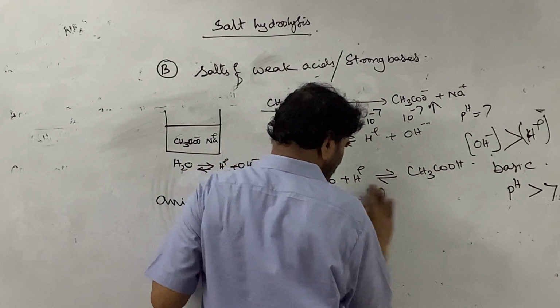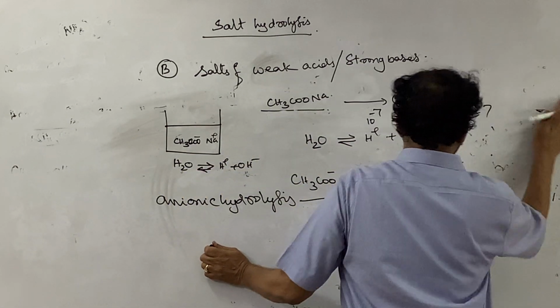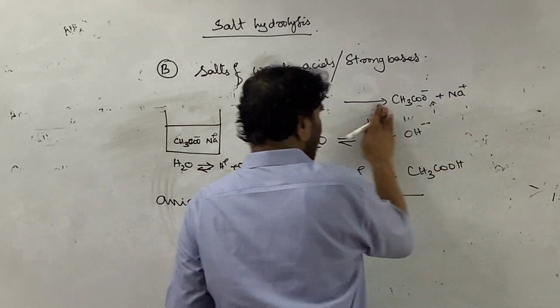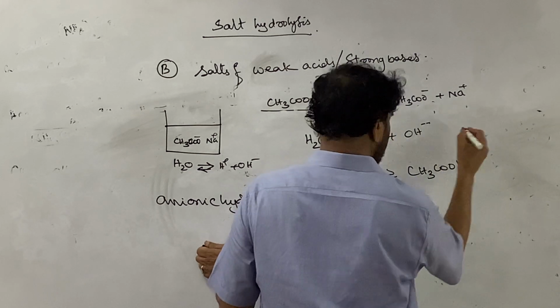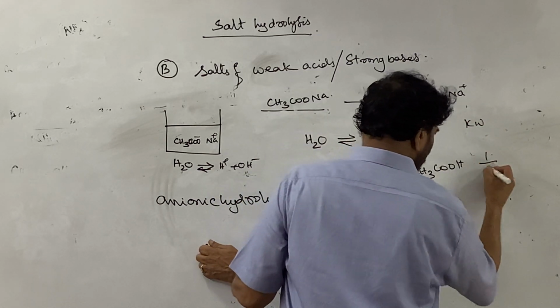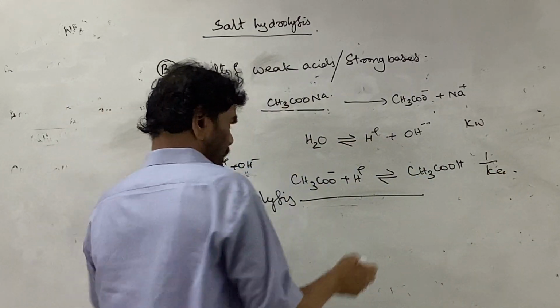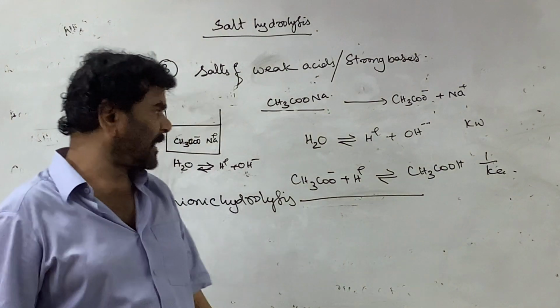Now, if you take the overall, let me write here. This is the original equilibrium, whose equilibrium constant is equal to Kw. The equilibrium constant of the second one is 1 by Ka, since acetic acid to acetate ion and H plus ion is the Ka.